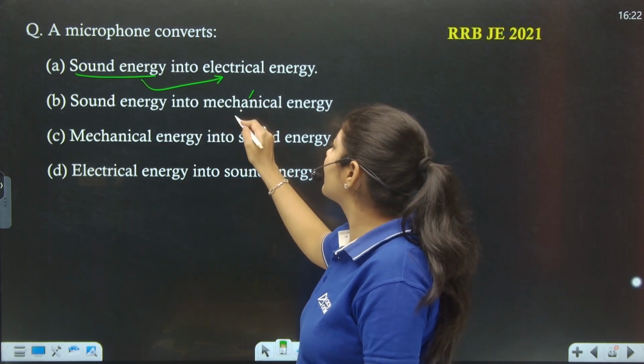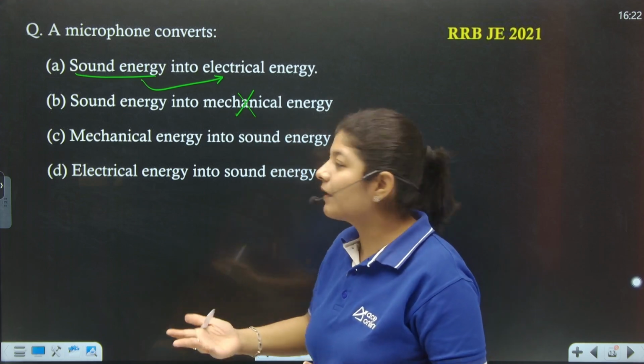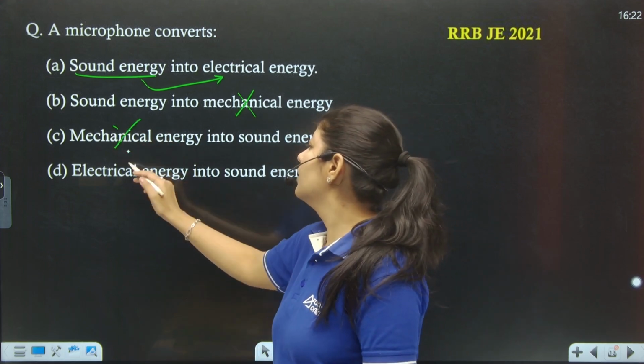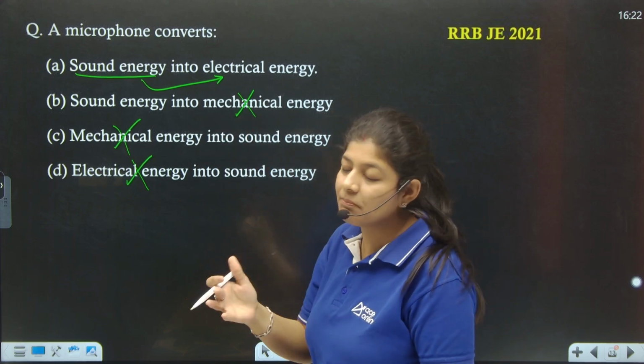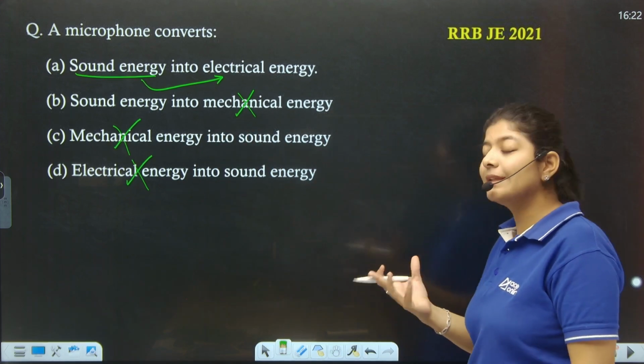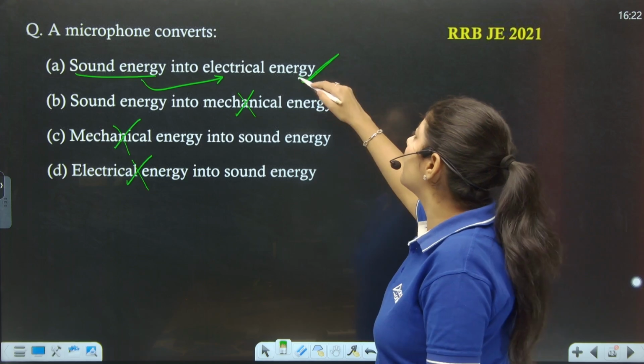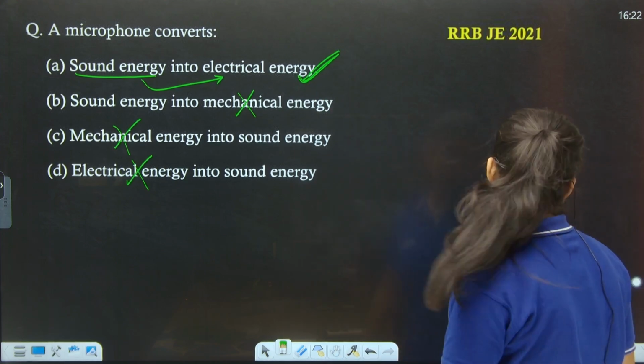Sound energy into mechanical, no, we are not doing any mechanical work over here. Mechanical work, no. Electrical work, no. Basically through the microphone we are able to speak, or we are able to record things. So option number A is the correct one.